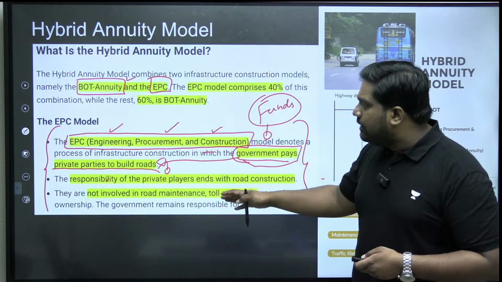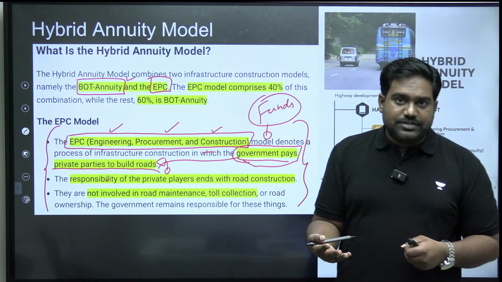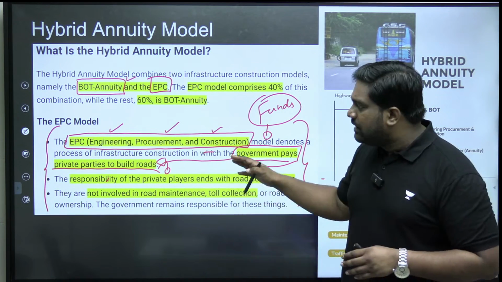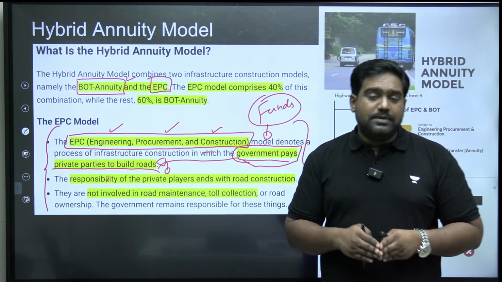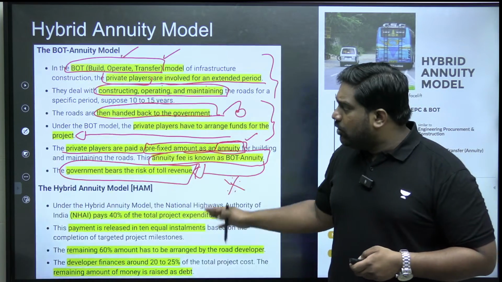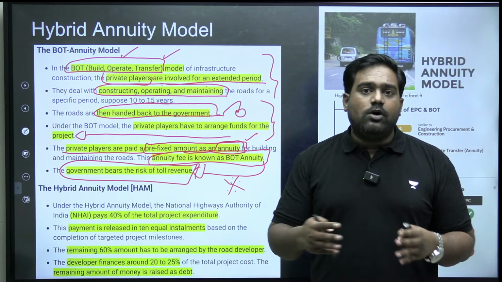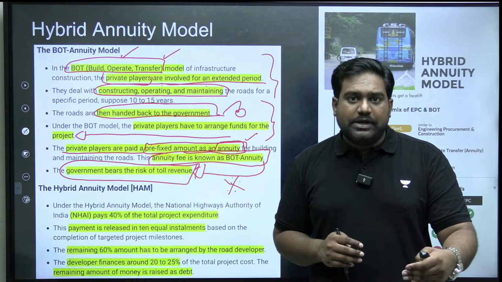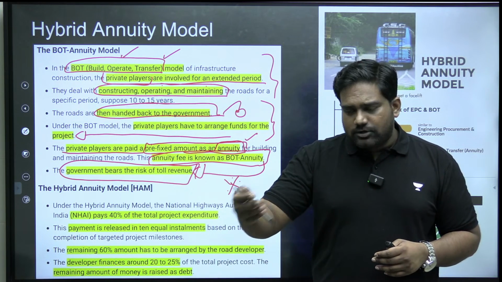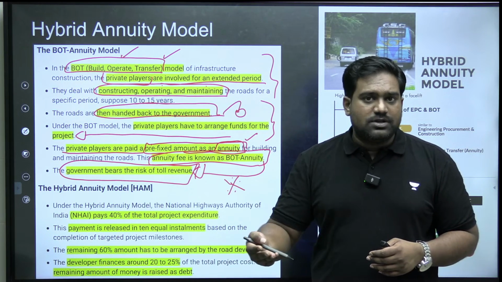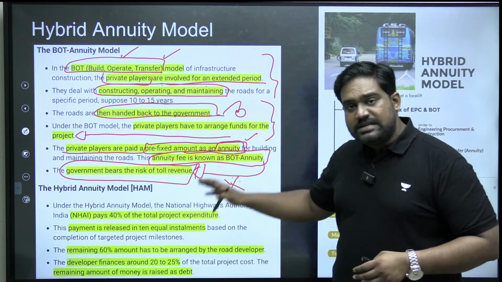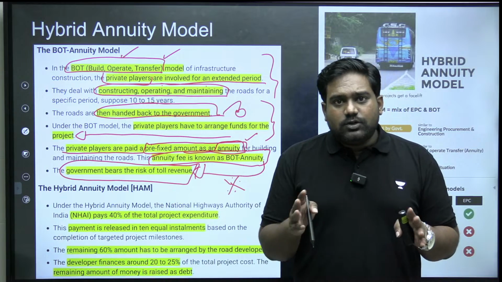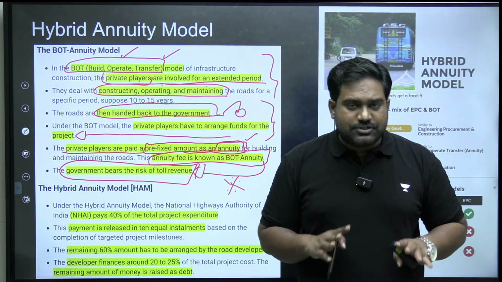Whereas in EPC model, the government was raising the entire funds, later responsible for maintaining the whole project. So that way, private developers' responsibility was very limited. Correct? So in BOT model, there is a better sharing of the responsibilities. Government provides part of the funding through annuity model, right? Private sector also raises its funds through banks and through the markets. Later, private sector will maintain the project as well. That reduces the burden on the government. So these are the two usual models used in road construction.